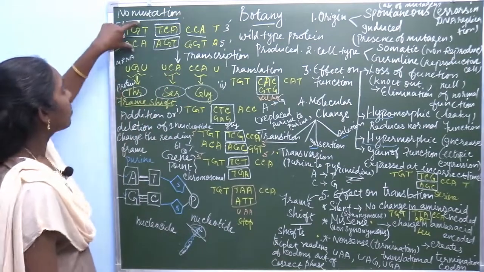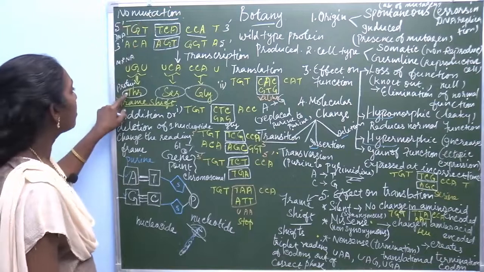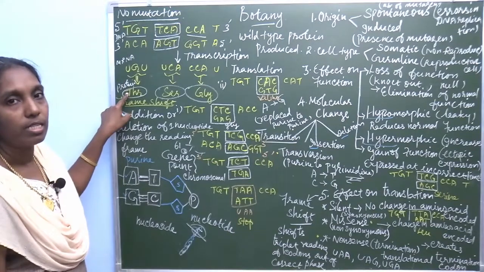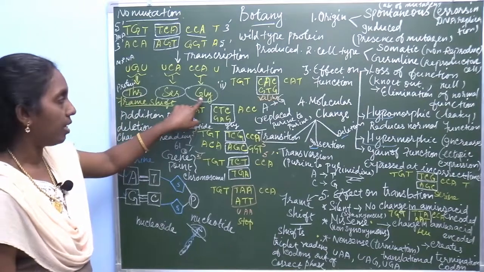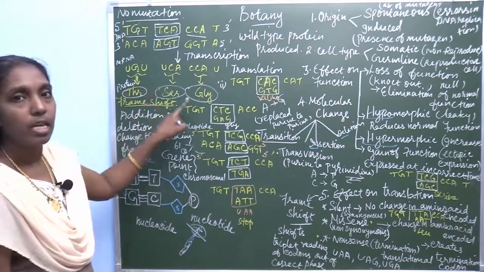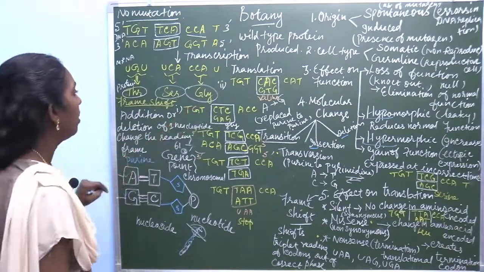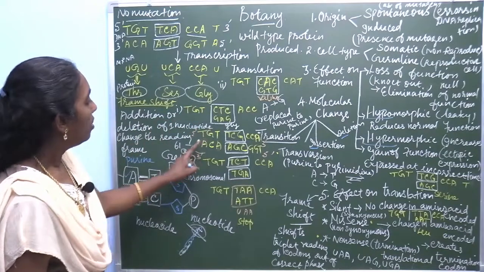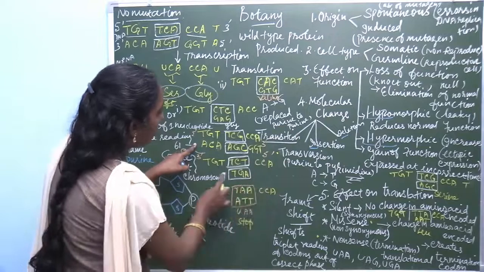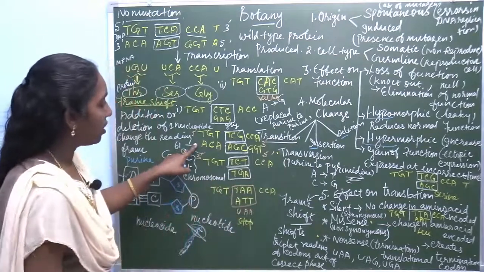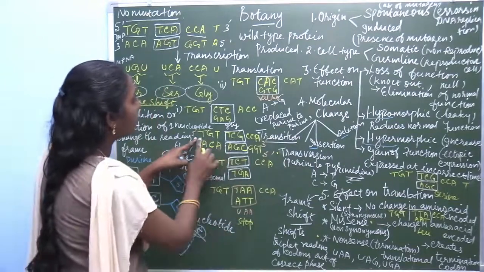Likewise, the first triplet code forms threonine, then serine and glycine. Now, this is transition. This sequence is transversion.